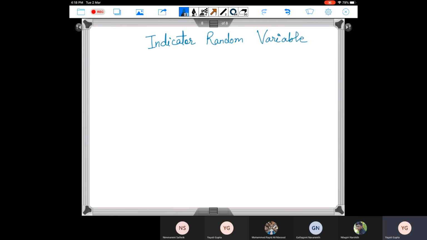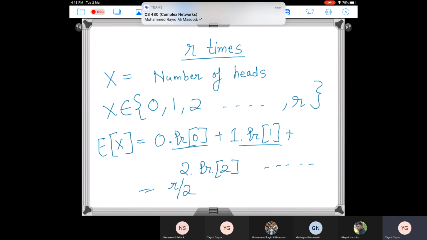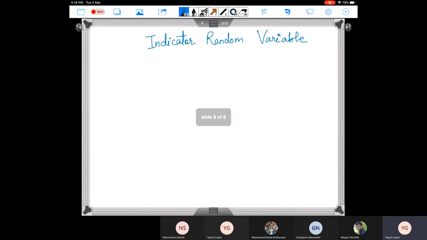So this is what we are exactly going to use in our experiment of random graphs. Till now we said that a random variable can be a discrete one which can take values from a set, or a continuous one which can take values from a number line. An indicator random variable is one which can take only two values, 0 or 1. Let me represent an indicator random variable as I. It takes value 1 with probability p and 0 with probability 1 minus p.